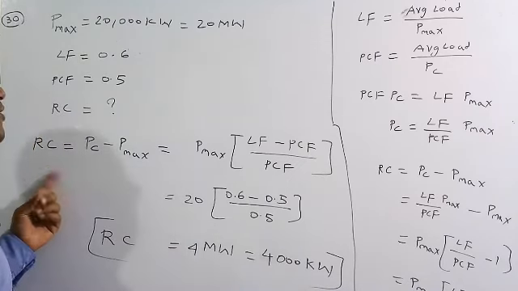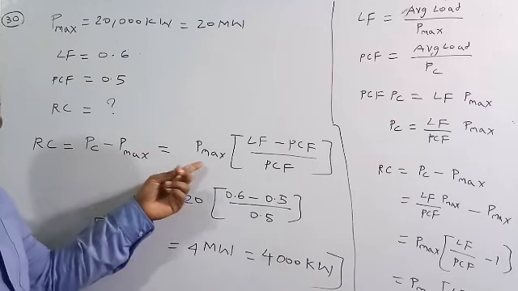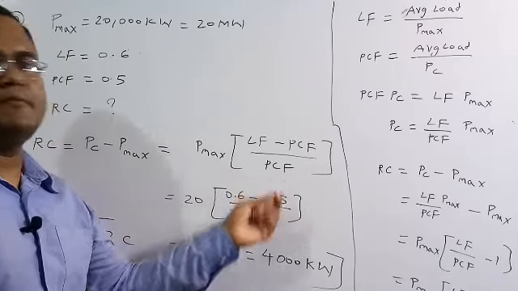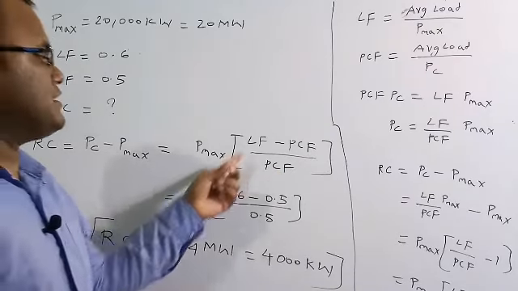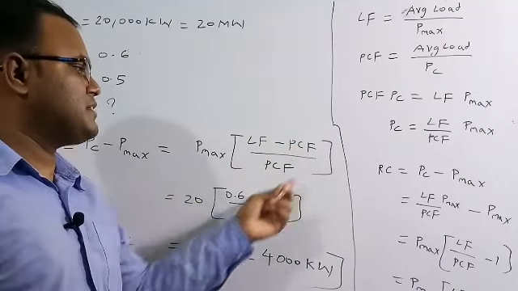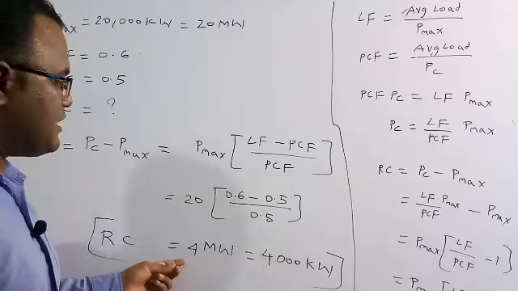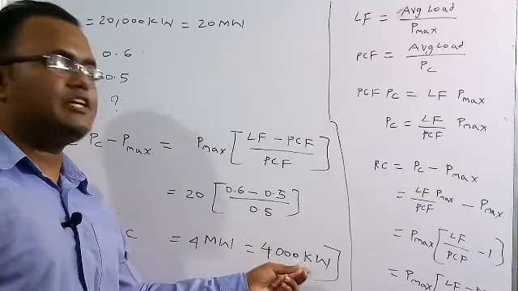Reserve capacity basic formula is plant capacity minus maximum demand. Another formula is also there, which is P maximum into load factor minus plant capacity factor by plant capacity factor. So we know P maximum is equal to 20 megawatt, load factor is 0.6, and plant capacity factor is 0.5. After solving this one, we will get 4 megawatt or we can write this as 4,000 kilowatt.